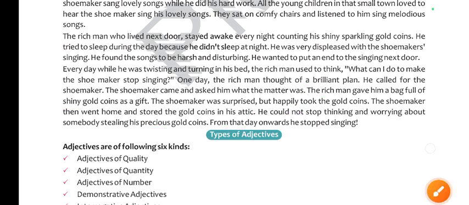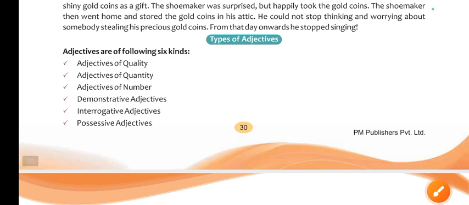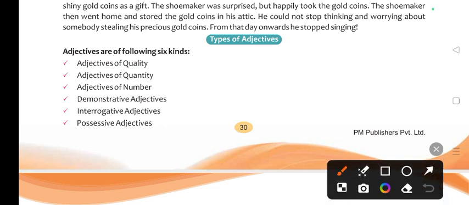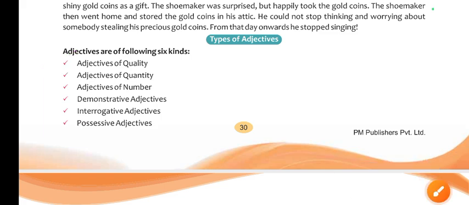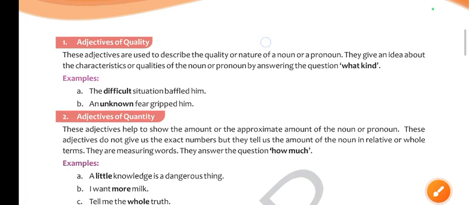Fine. Now, adjectives are of the following 6 kinds. In this chapter, we are going to study adjectives of quality, adjectives of quantity, number, and then demonstrative adjectives, interrogative adjectives, possessive adjectives. Let's try to understand one by one. So, what are adjectives of quality? Obviously, these adjectives are used to describe the quality or nature of a noun or pronoun.